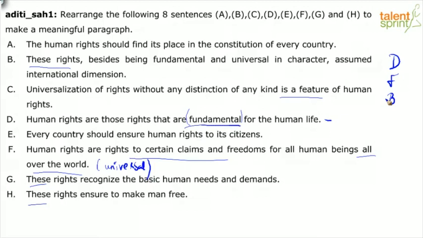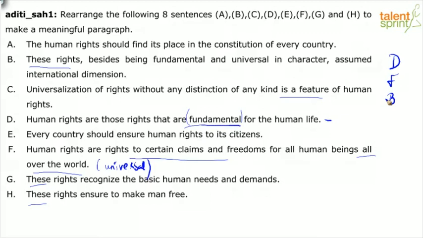Okay. So what are the things that I have left? I have A, C, E, G, H. So for me, E and A are almost like culminating sentences. So I'm going to leave that towards the end. It's like, because of all this, this is what should happen. Look at E and A. It's more like culminating sentences. So let's just figure out between C, G and H. Right? C, G, H. Let's look at that.